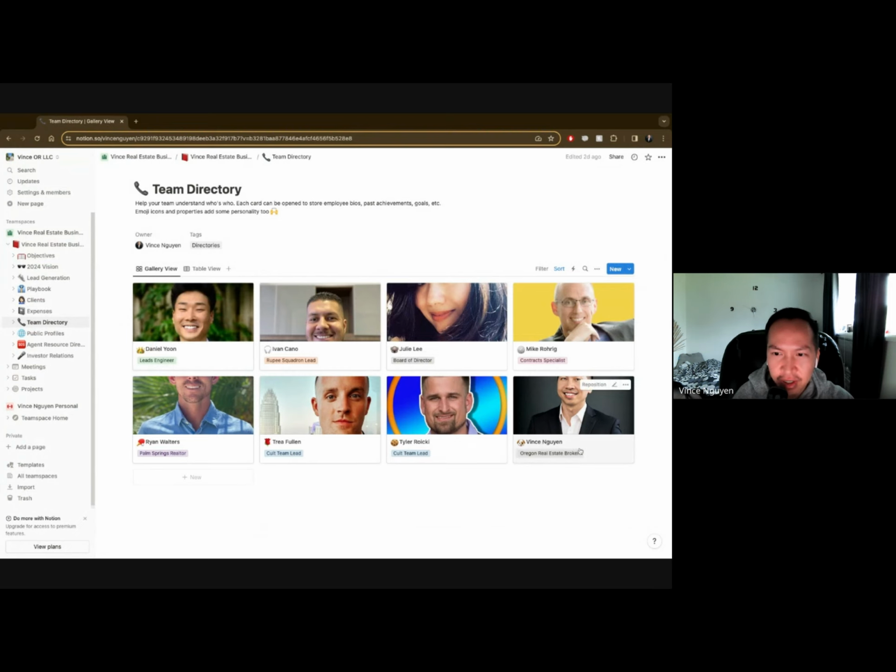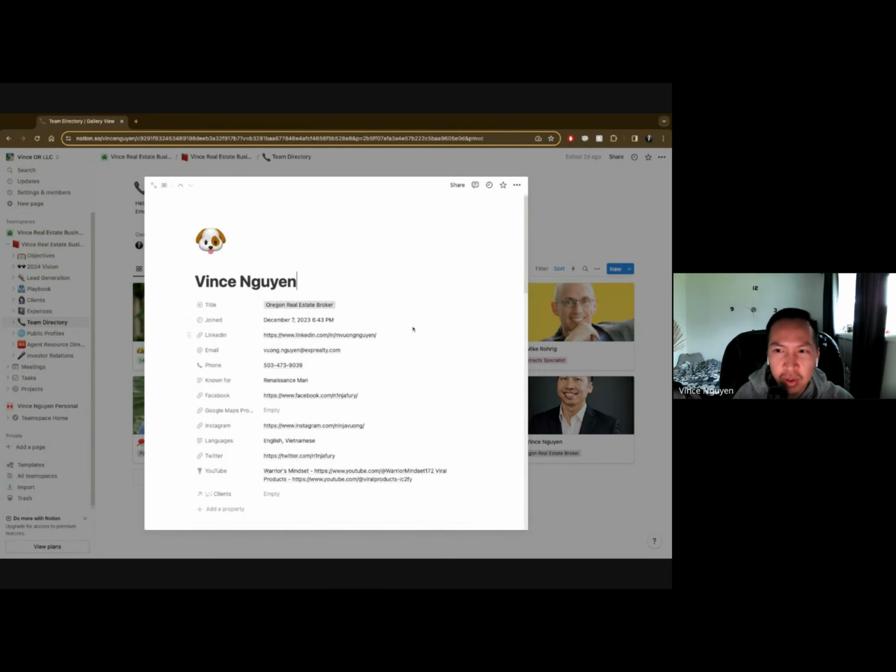I'll show you mine, for example. This is nice when you start creating it because you can add all of these, they call it properties, and then you can have information about each of the properties. For example, just basic: when this person joined, what their LinkedIn is, their email address, phone number, and so on. I have it all in here and it's going to be consistent across everyone. So if I click on any single one of the profiles, they're all going to have these fields, and whether I fill it out or not is up to me. But this is a good way for me to track and find everyone's information very quickly.